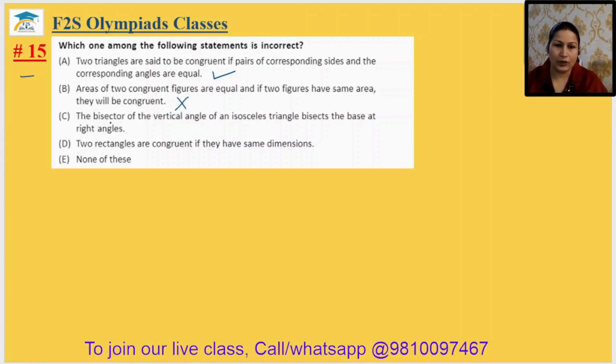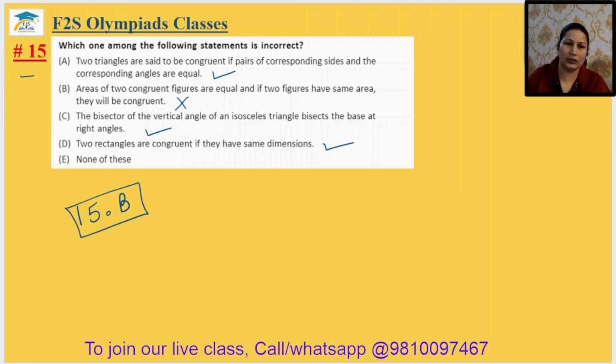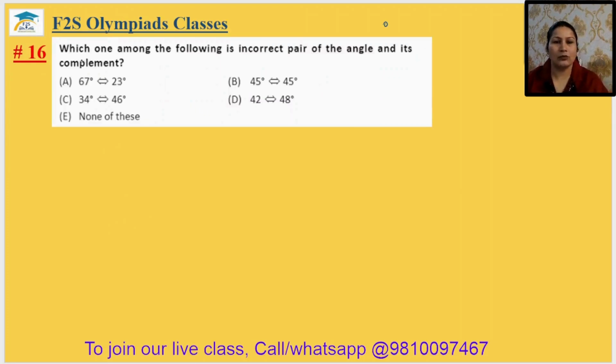Option number C. The bisector of the vertical angle of an isosceles triangle bisects the base at right angles. Yes, it is correct. Two rectangles are congruent if they have the same dimensions. Yes, it is also correct. The 15th answer will be option B, as it is the incorrect statement.